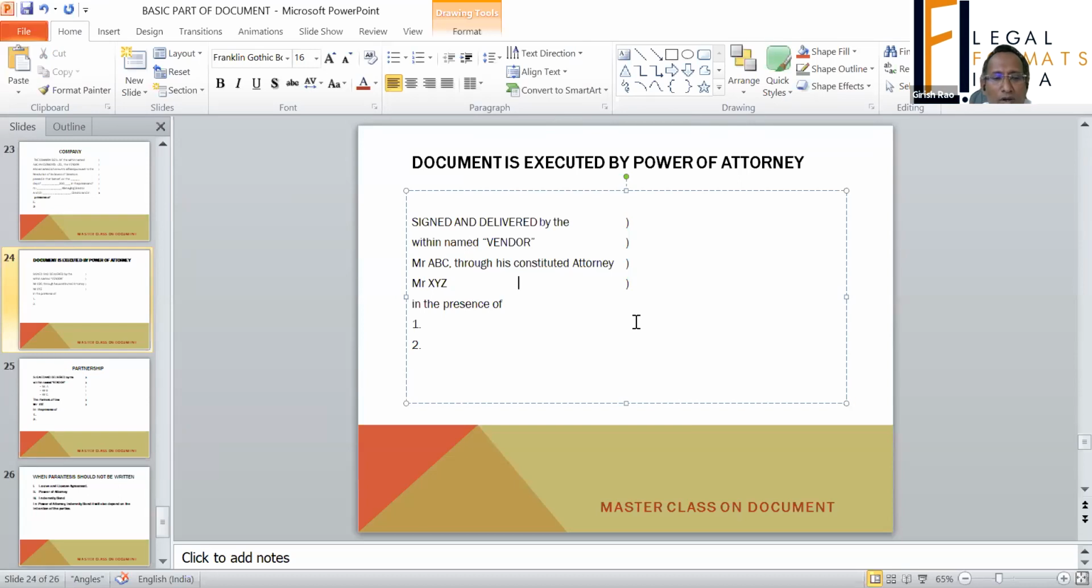But often, in the signature clause you have to put: signed and delivered by the within named vendor ABC through his constituted attorney. See, one more. Is it clear to everyone regarding power of attorney?